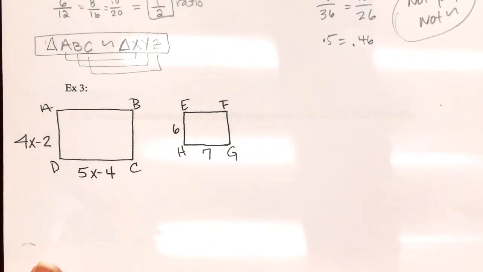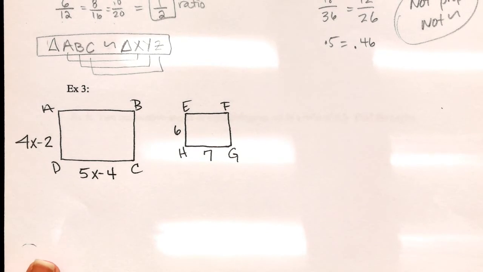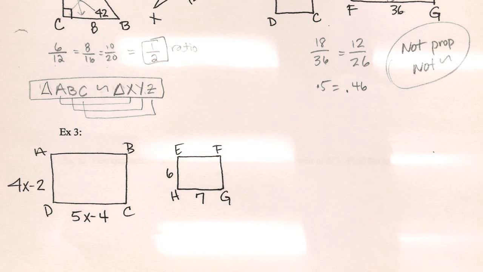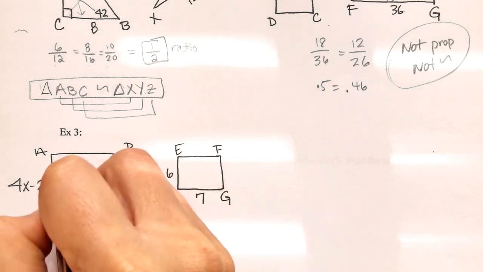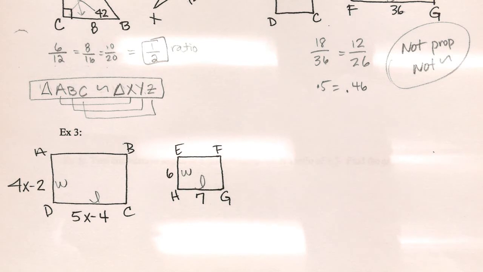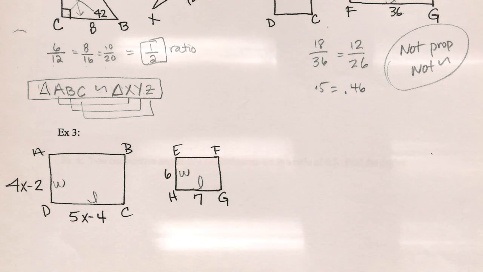All right, here, we can do the exact same thing as we did on the previous one, thinking length and width. Okay? Length, width. Now, your similarity statement is going to look a little different. So guys, I tend to put the smaller polygon over the larger. And let me show you what I mean by that.